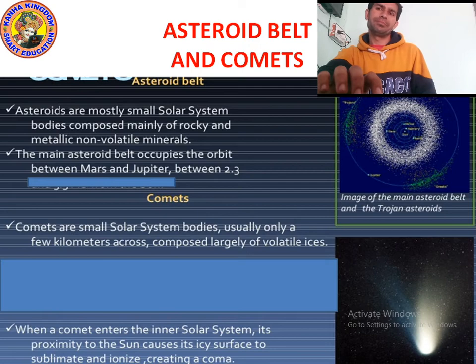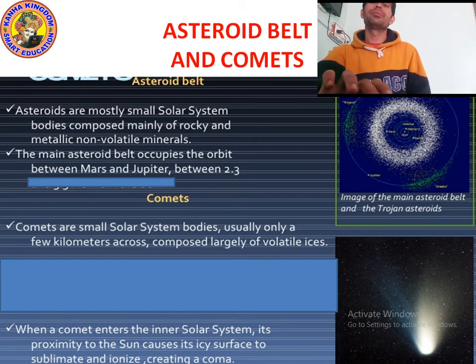And they also do revolution. They actually revolve between Mars and Jupiter.